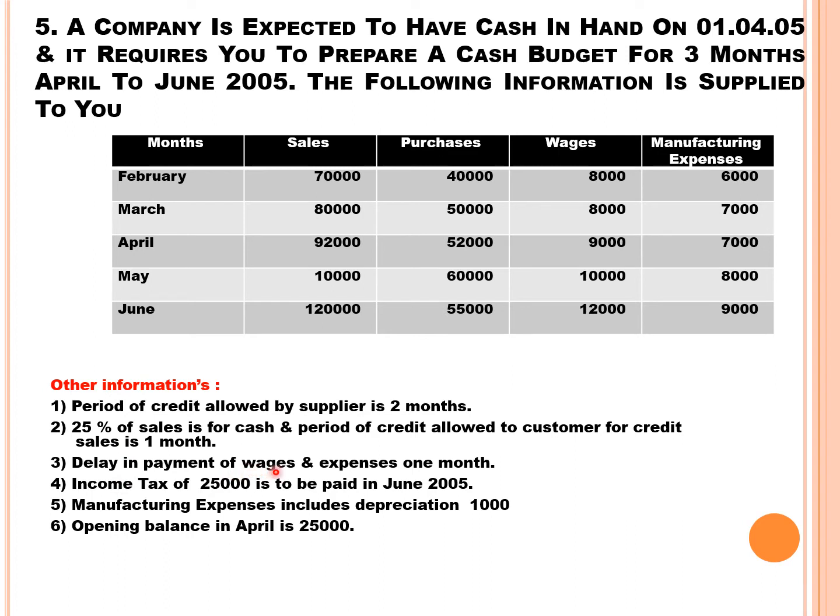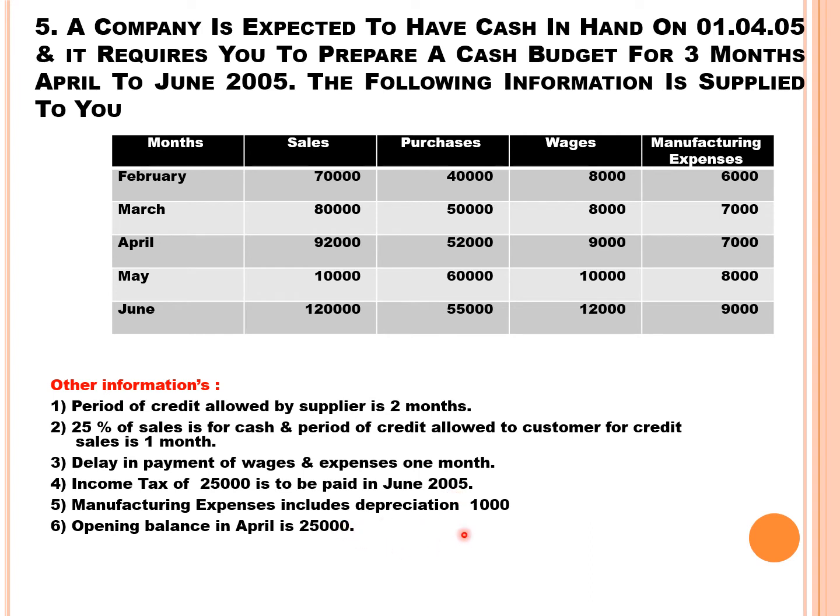Next, delay in payment of wages and expenses 1 month. Here expenses we mean manufacturing expenses. So February will be paid in March, March will be paid in April, April will be paid in May. Income tax of rupees 25,000 is to be paid in June 2005. So there is an additional payment apart from 3: purchase, wages and manufacturing expenses. The fourth payment what we have is income tax, 25,000, and it's paid only in the month of June. So only single payment in the month of June.